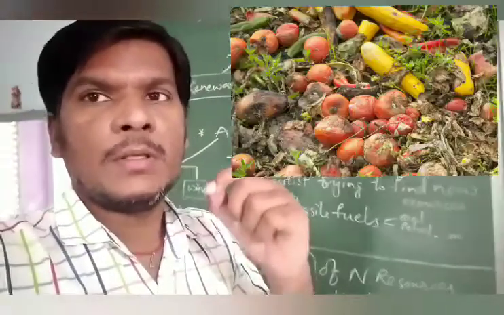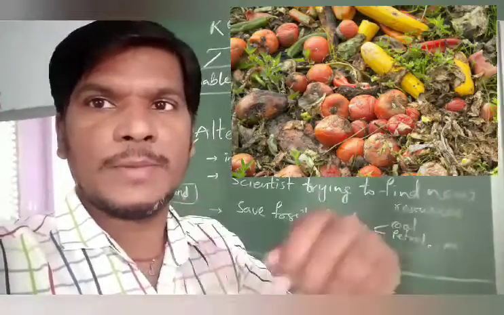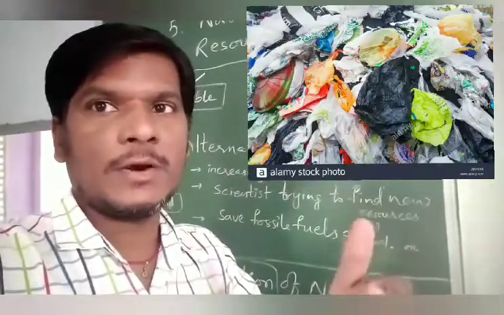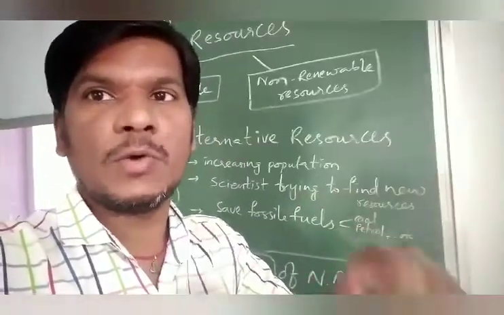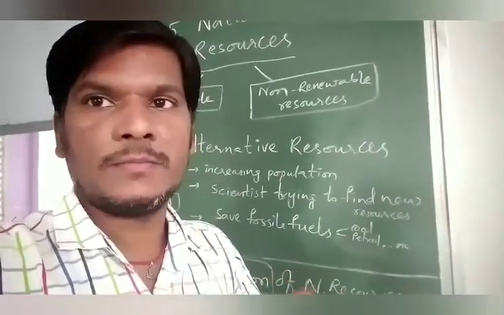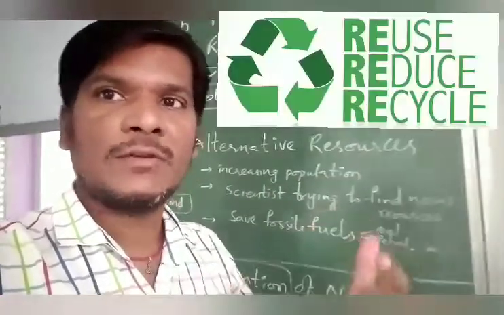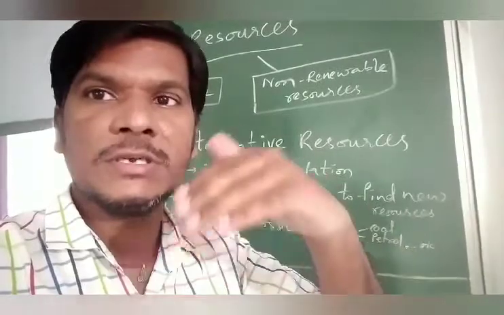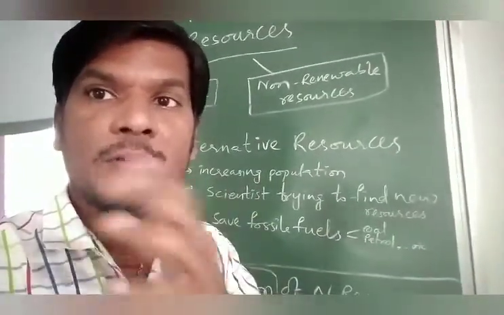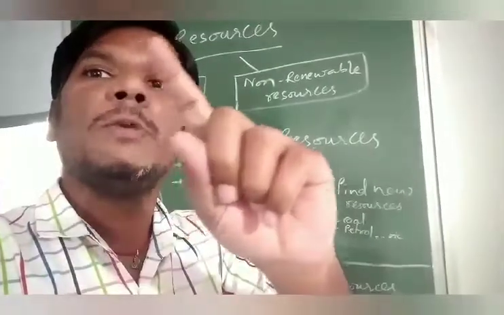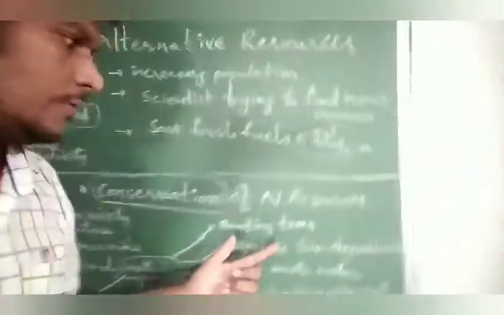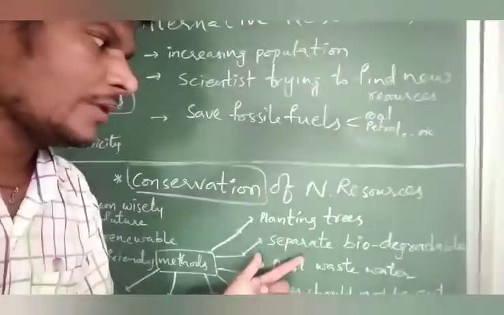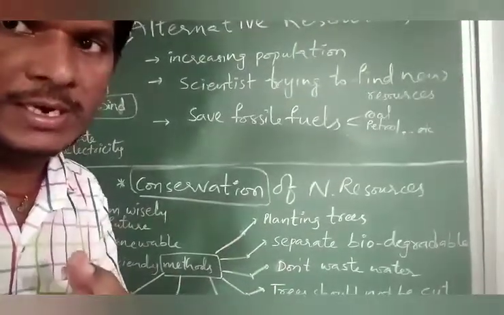For example, a banana peel, if you throw it outside onto the soil, it will decompose easily into the soil. But a plastic cover or plastic bottle does not decompose easily into water bodies or soil, so it may create some pollution. So we can stop it by recycling. First we have to divide the waste material into biodegradable, which mixes with soil, and non-biodegradable, which does not mix into soil or water, so that we can recycle it. So first one, planting trees is an eco-friendly method to save the natural resources. Next, separate the biodegradable and non-biodegradable waste.